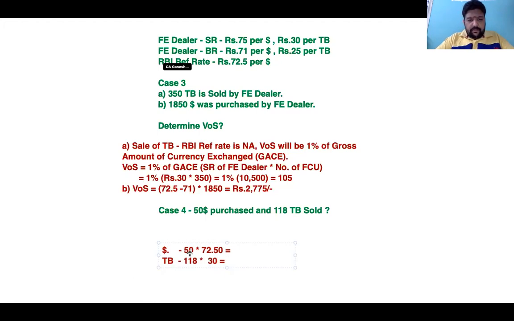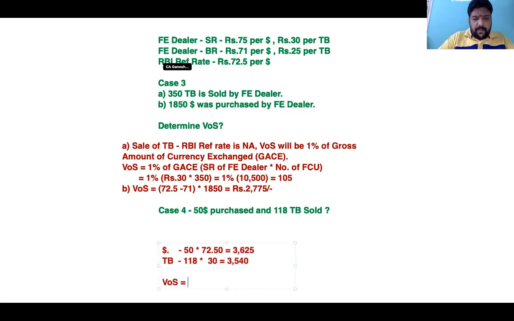So we'll arrive at another number. 118 into 30, one number, 3,540. 50 into 72.5, 3625. Among these two amounts, whichever is less, the lowest amount is the value of supply.